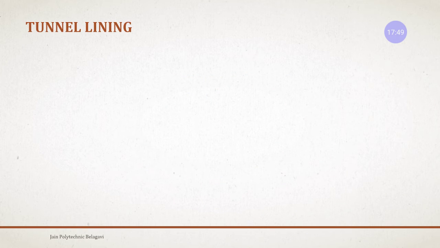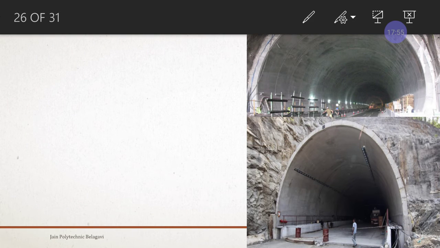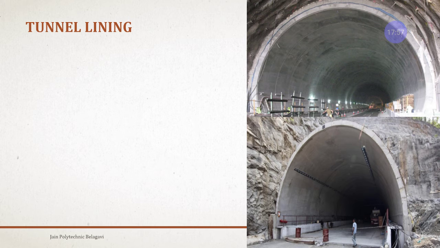Next is tunnel lining. As I showed in the previous presentation, what is lining? It is the covering which is provided on the interior surface of the tunnel so that it protects us from soil debris falling during the serviceability conditions, and also to provide us support and to resist the external pressures.